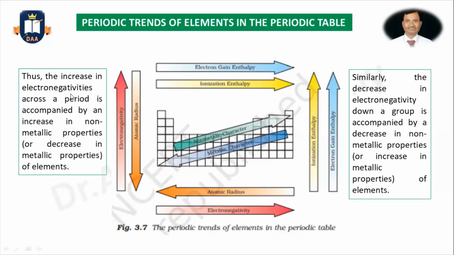So the increase in electronegativity across a period is accompanied by an increase in non-metallic properties or a decrease in metallic properties of elements. Similarly, the decrease in electronegativity down the group is accompanied by a decrease in non-metallic properties, or we can say an increase in metallic properties of the elements.